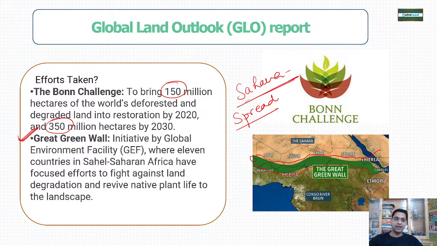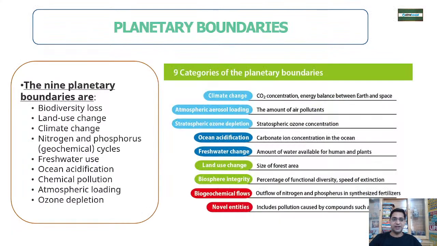Okay, around 11 countries it is going to cross, and we wanted to create a great green wall in order to make sure that the Sahara Desert does not spread to other areas. Okay, so we want to plant native species, native plants, in order to prevent the Sahara Desert from extending. Okay, so these are the important initiatives that we are taking.